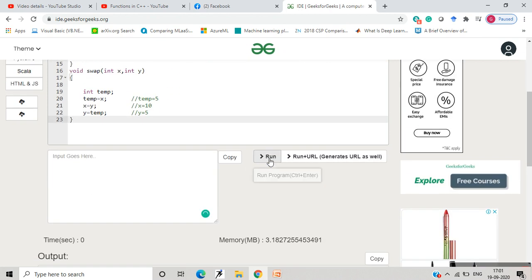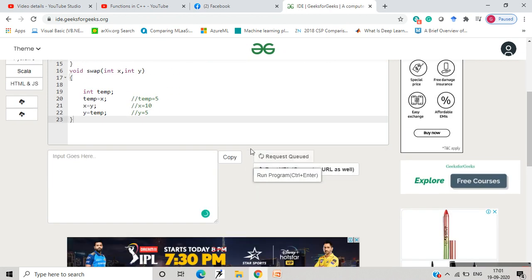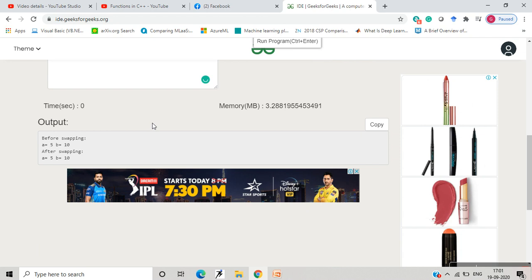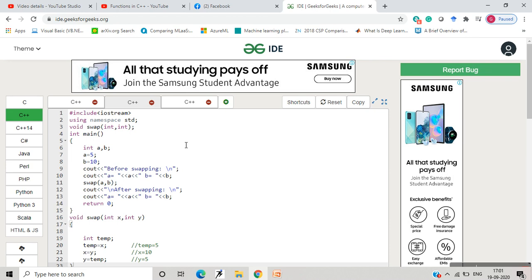But does this happen? Let us run this program and check the output before swapping and after swapping. Have a and b interchanged their values? Here you can see clearly, before swapping a was 5, b was 10, and after swapping also a is 5 and b is 10. So that means the values weren't exchanged.